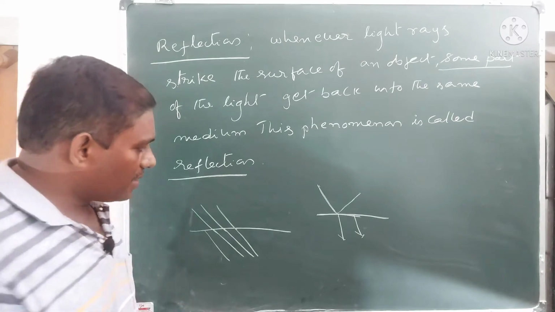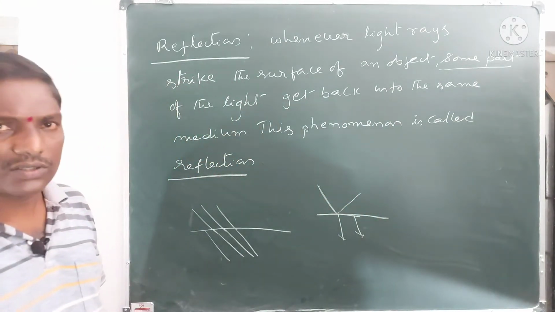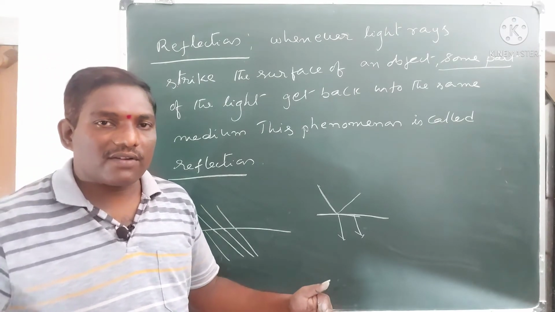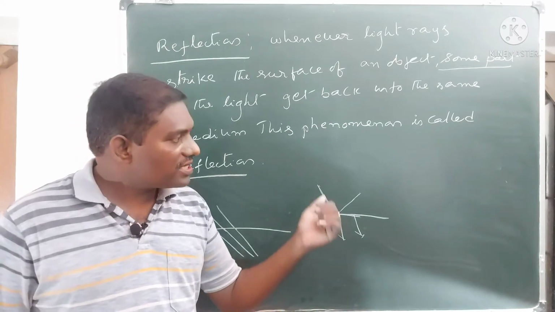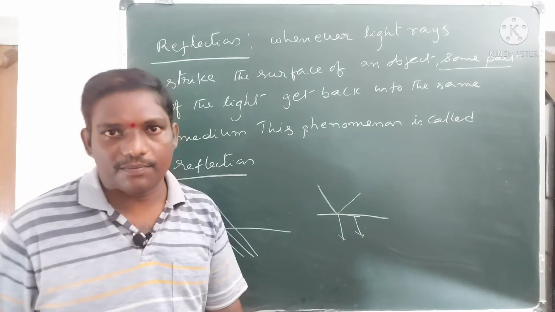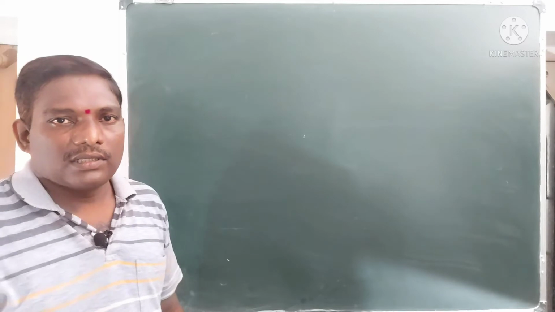So here, what are the characteristics of the reflection? What is the nature of the reflection? Whenever the phenomenon of reflection takes place, how do these light rays behave? That's what we have to study, and that's very important.